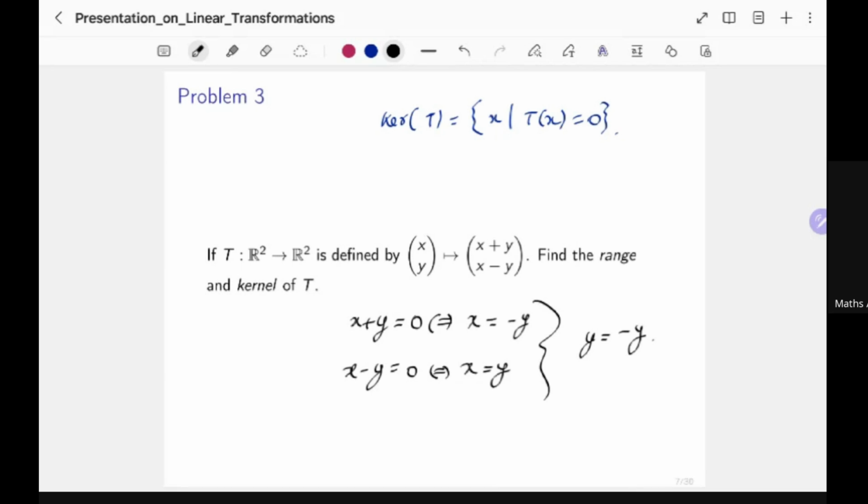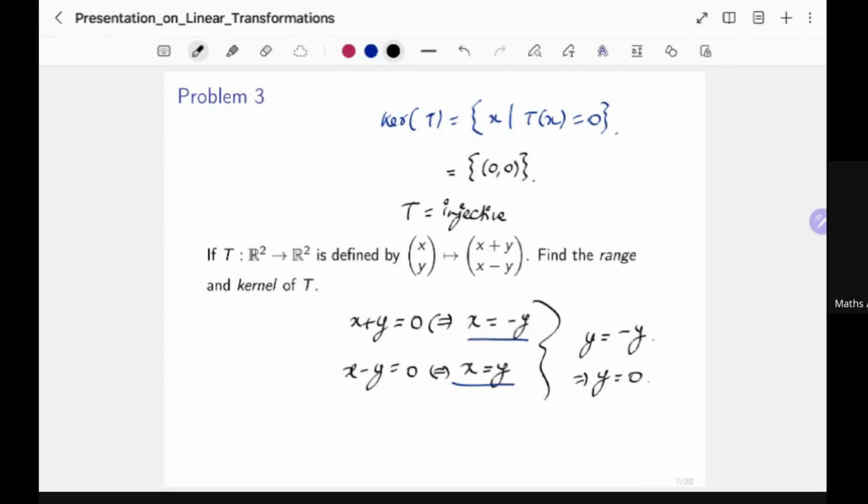By the way, when I say R2, I actually mean vector spaces over R. So this is a characteristic 0 case. So that means y is equal to 0. And since y equals 0, from either of these you actually get that x is equal to 0 as well, which means in this case the kernel is just the zero vector. And that means that T is injective. It is a monomorphism.